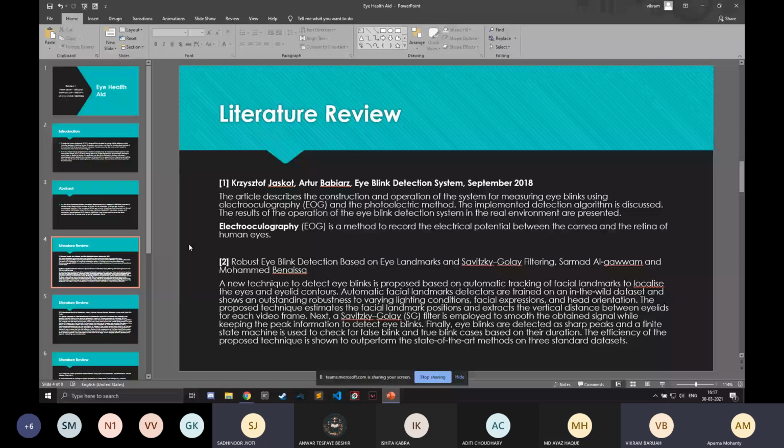I'm using an IR sensor. IR is using an infrared sensor. Okay, so what is an IR sensor? How is it helpful for blink detection? It is a special type of IR sensor. It is like a spectacular.